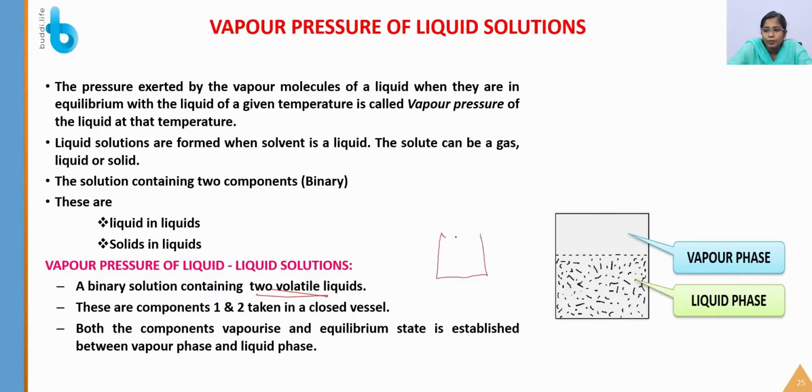So there is a beaker or bottle, you keep a liquid in it, and then you add another liquid. Both these components vaporize together and will acquire an equilibrium state.